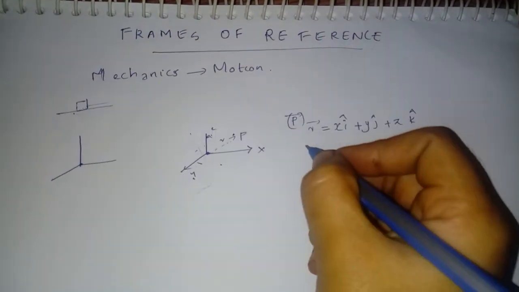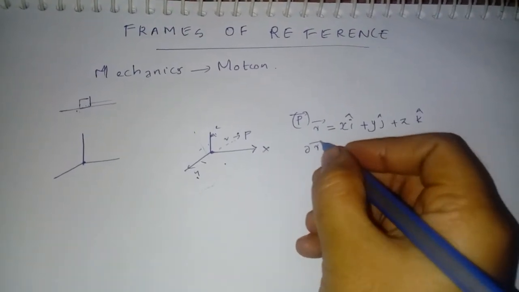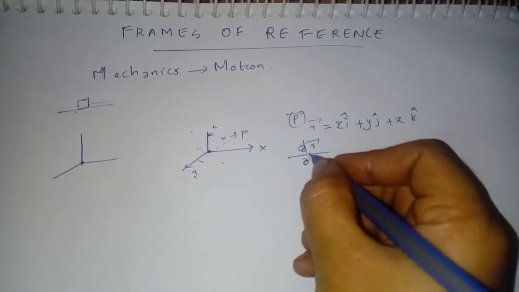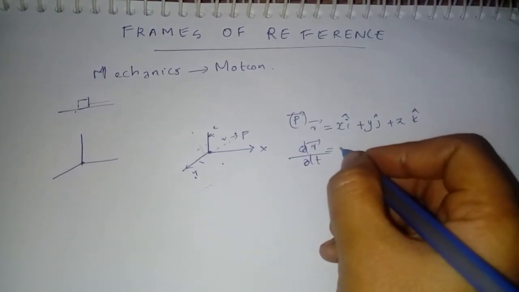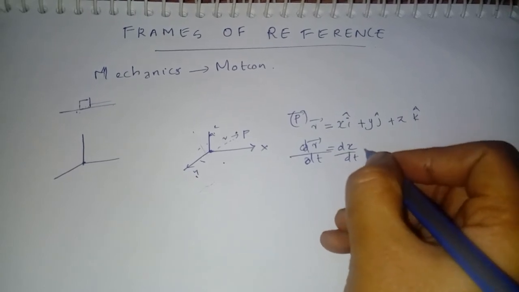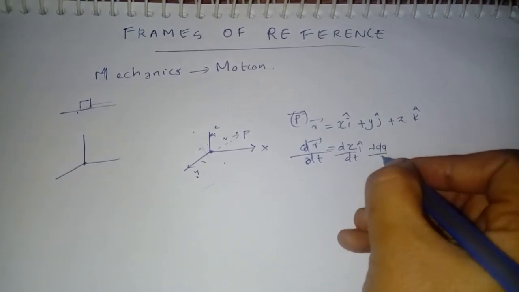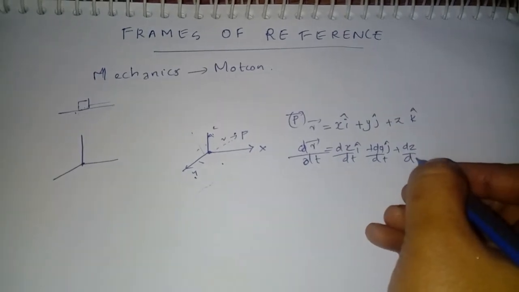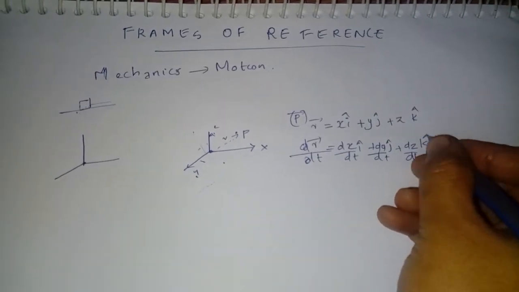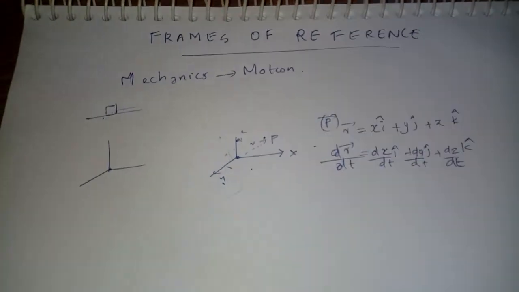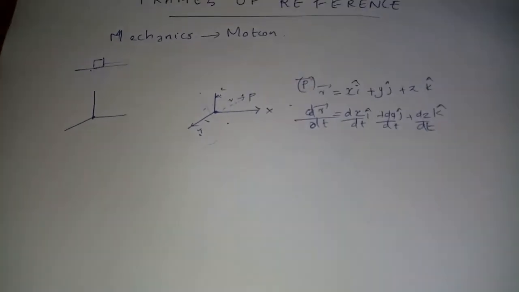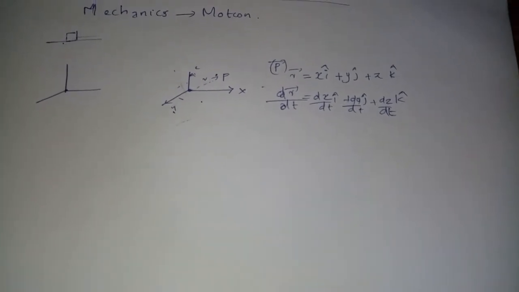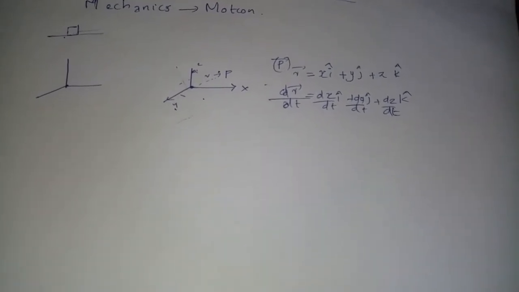And we can represent the change in the position, which is known as the velocity. So dr by dt is equal to dx by dt i cap plus dy by dt j cap plus dz by dt k cap. So you know that the r vector is the displacement or position vector of the particle P, and we can take the time derivative of the position and we get the velocity.